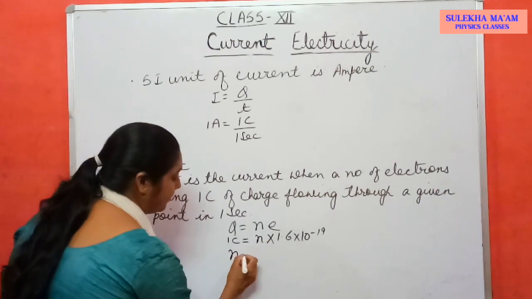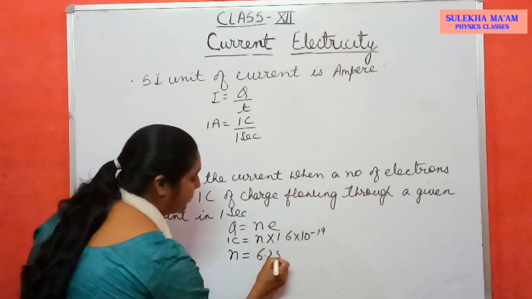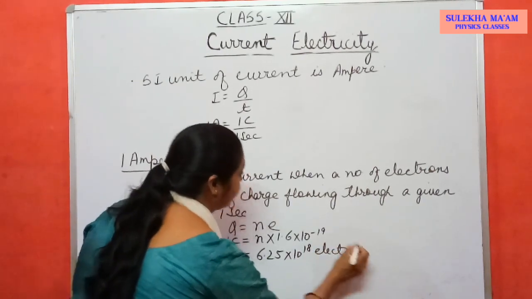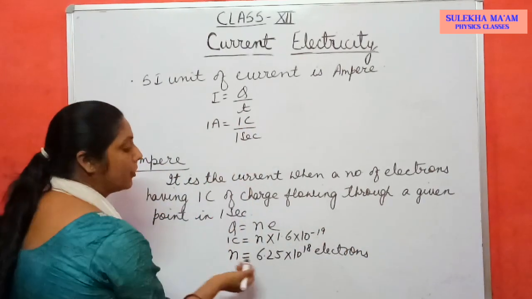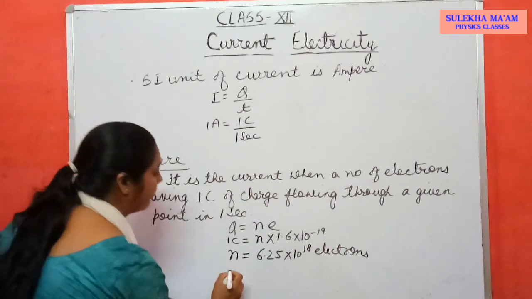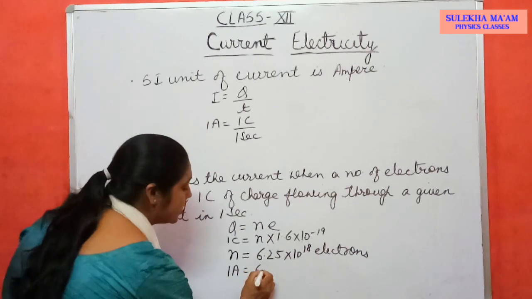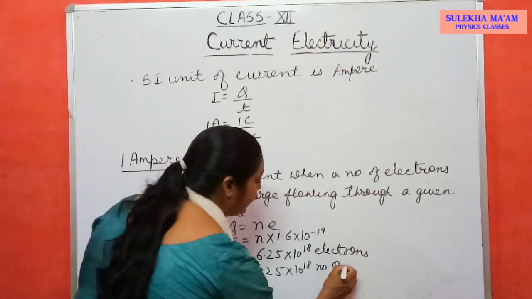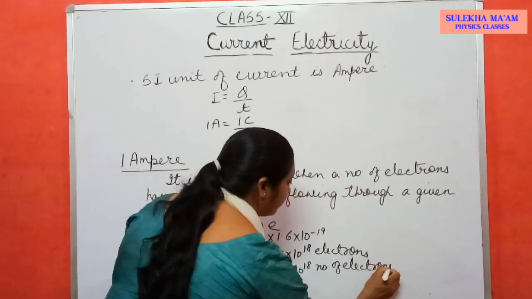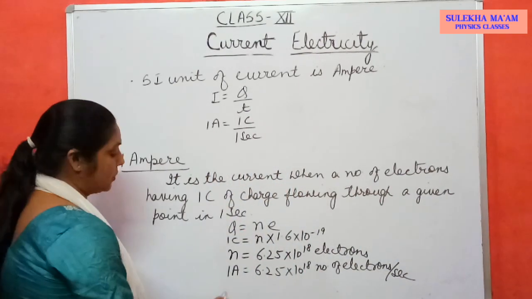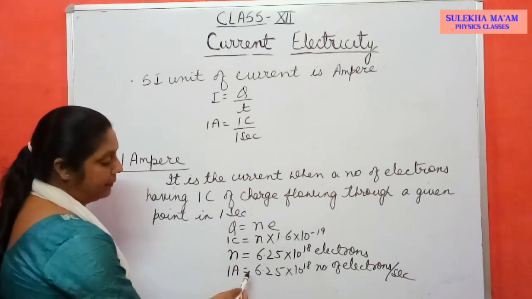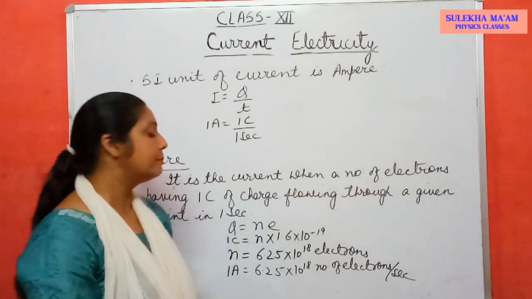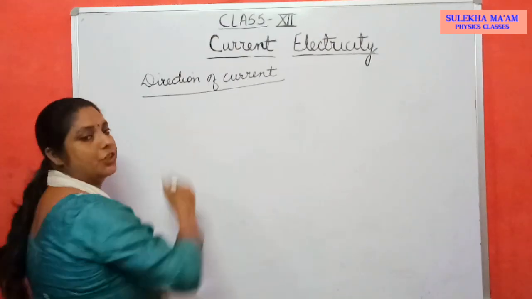So from here you can calculate N equal to 6.25 into 10 to the power 18 electrons. It means in 1 ampere how many electrons flowing through a given point in 1 second? You can write 1 ampere equal to 6.25 into 10 to the power 18 number of electrons per second. So you can also define 1 ampere as 6.25 into 10 to the power 18 number of electrons per second. Now direction of current.